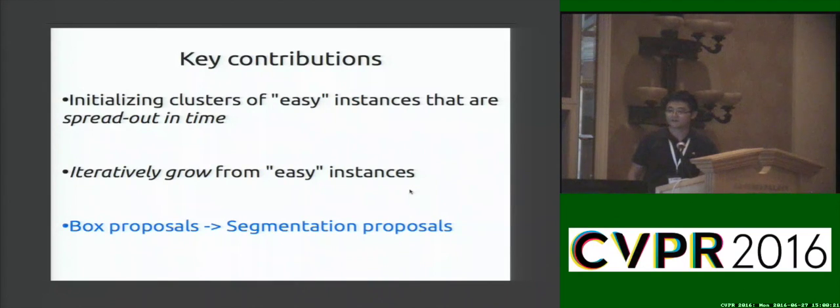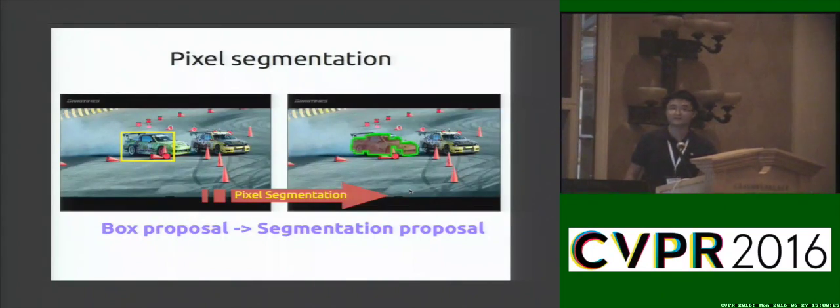The third contribution is that after we get the box proposals, we convert them into segmentation proposals using a GrabCut style algorithm with a hypercolumn pixel feature. The advantage of this, compared with, for example, starting with the pixel at the very beginning, is that we significantly reduce the computation cost while still being able to produce good segmentation results.